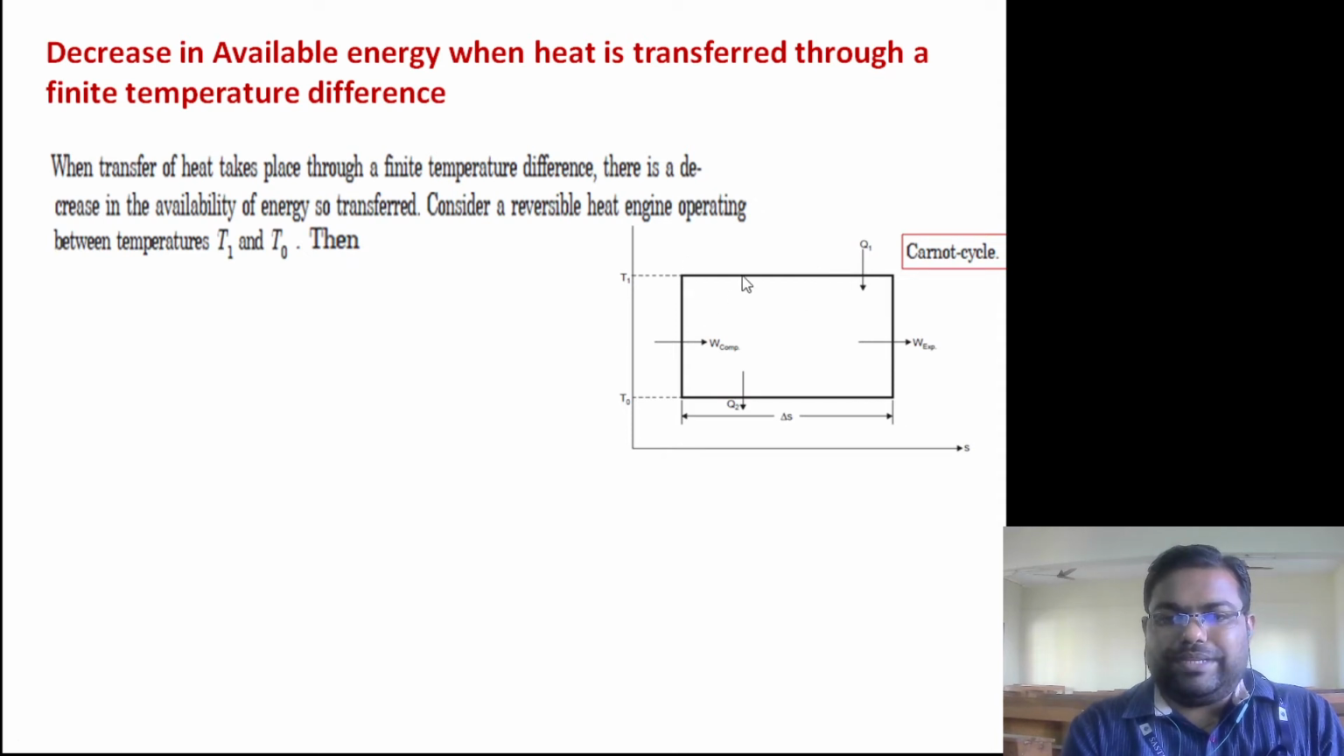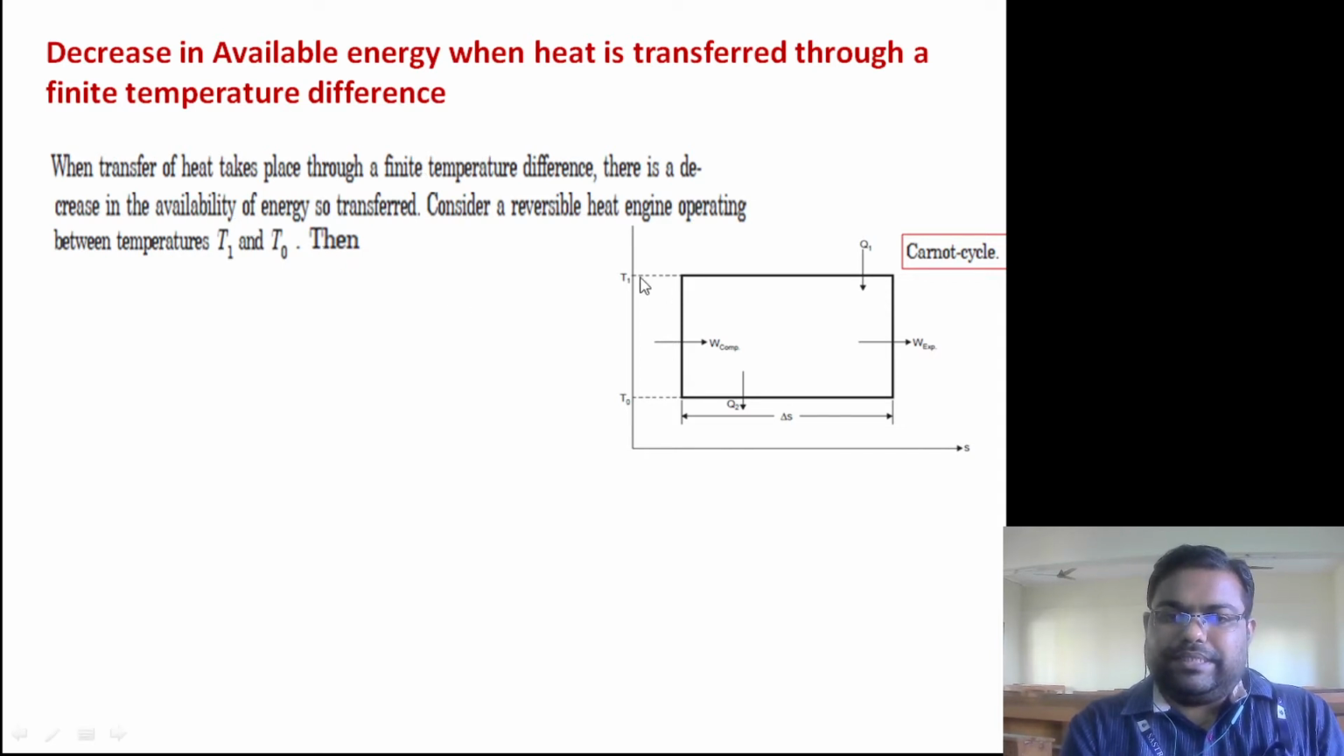So we consider a Carnot cycle, which is given here on a temperature-entropy diagram. This is the heat supplied, this is the heat rejected, work of compressor, work of expander. This is the change in entropy. From the Carnot cycle we know heat supply and heat rejection take place at constant temperature, and all the processes are reversible. So when those are reversible, losses will be less.